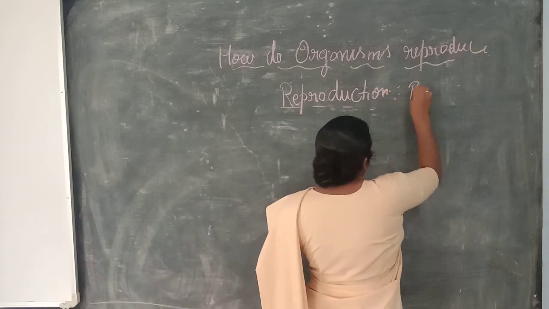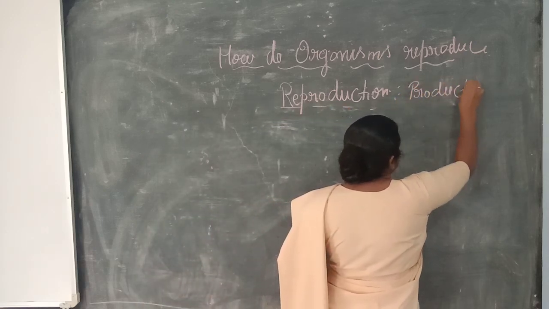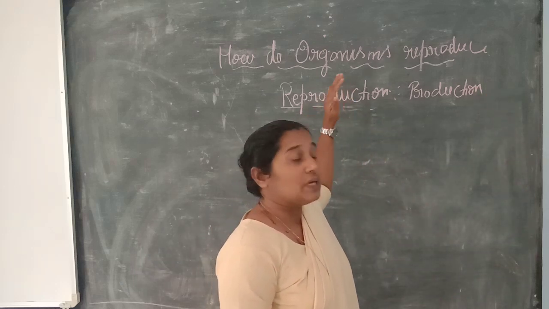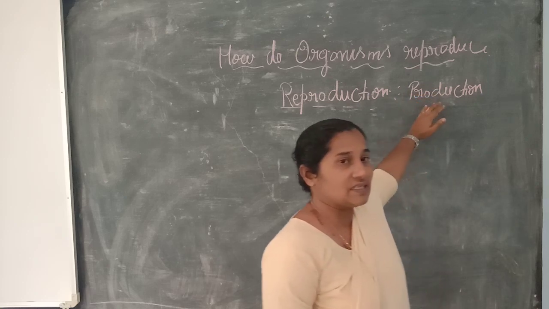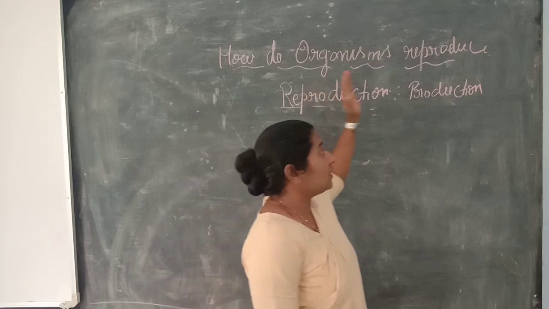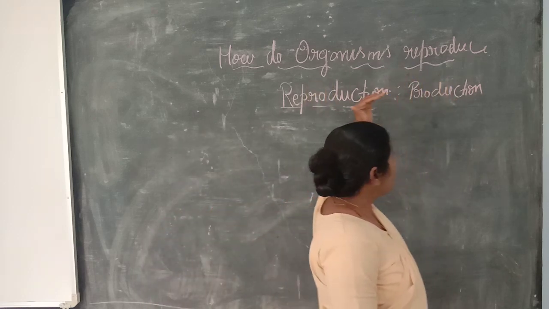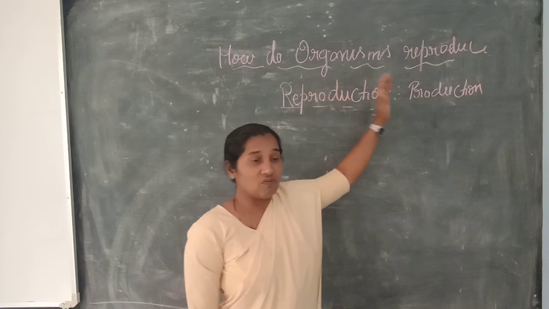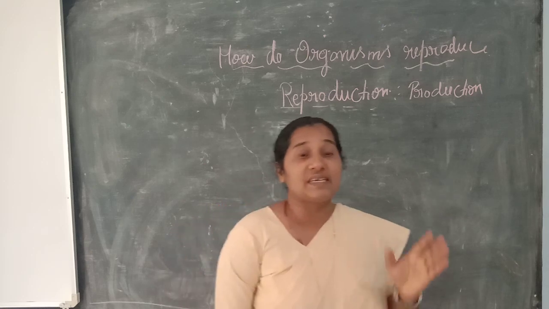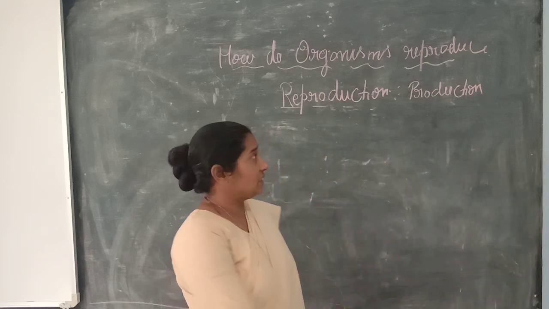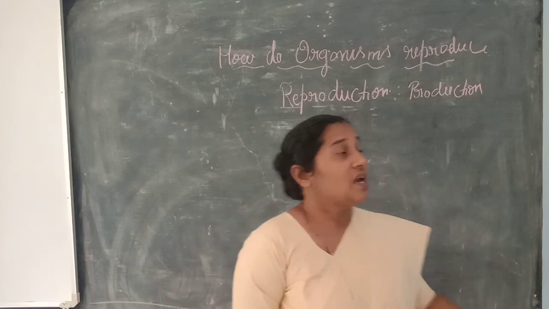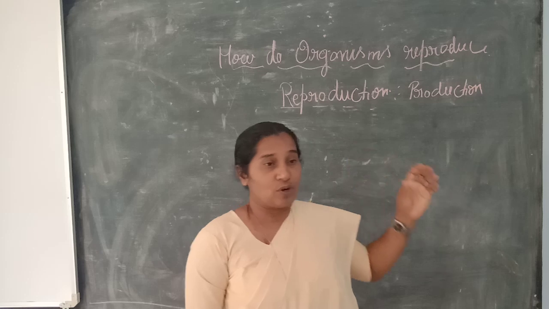So they are able to give rise to a new individual. One organism reproduces to make a number of other organisms. So why do organisms reproduce? Because to live in nature, to live in the environment, they have to reproduce. It is a very basic necessity of every living organism to give birth to young ones. So we call it reproduction.